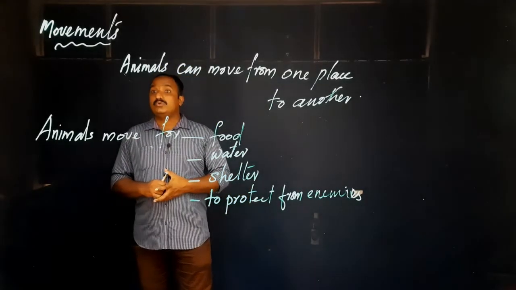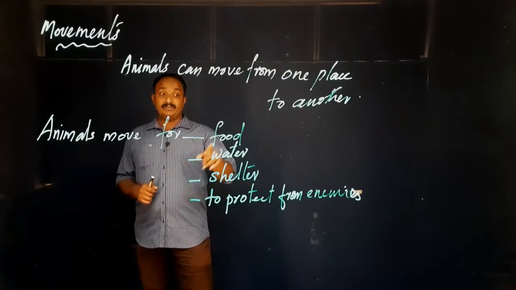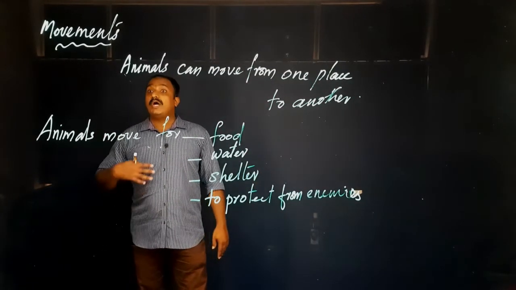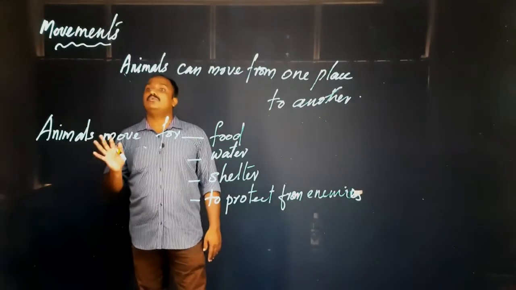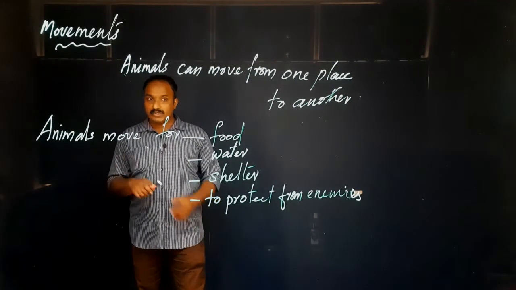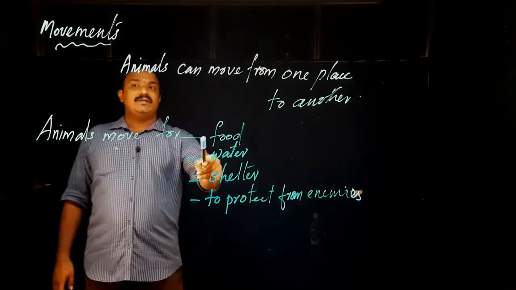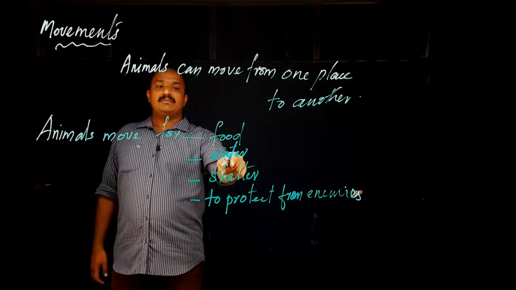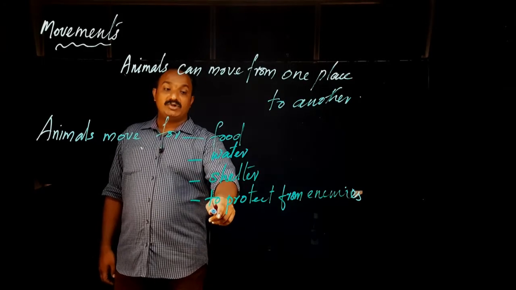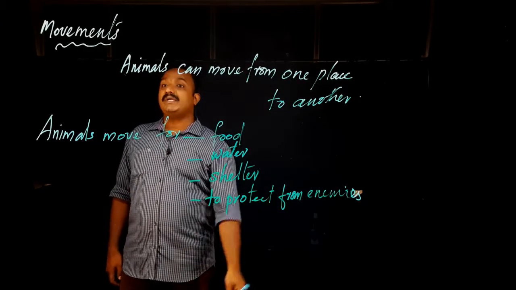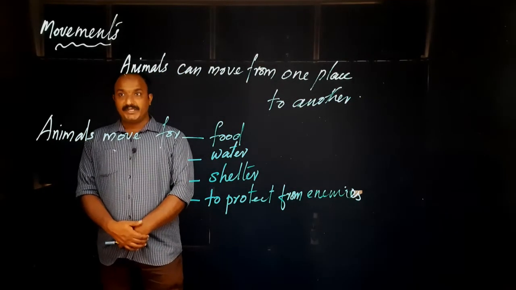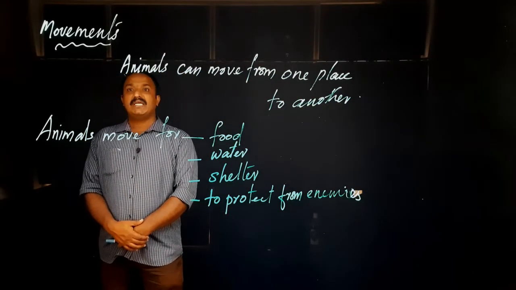Animals move to protect from enemies. These are the points why the animals are moving. Okay. So animals move for which things? Animals move for food, animals move for water, animals move for shelter, animals move to protect from enemies. Okay. Yes, these are the points about movement.